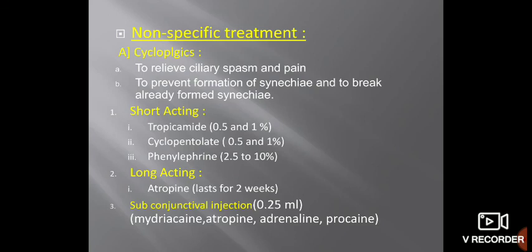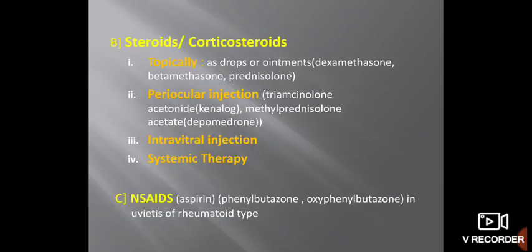Long-acting cycloplegics: atropine. Subconjunctival injection can be given. All these can be given in drops or ointment form. Next is steroid, or corticosteroid. They can be given topically, as a periocular injection, an intravitreal injection, or in a systemic form as tablets. Topically as drops or ointment, dexamethasone, betamethasone, and prednisolone eye drops are available.